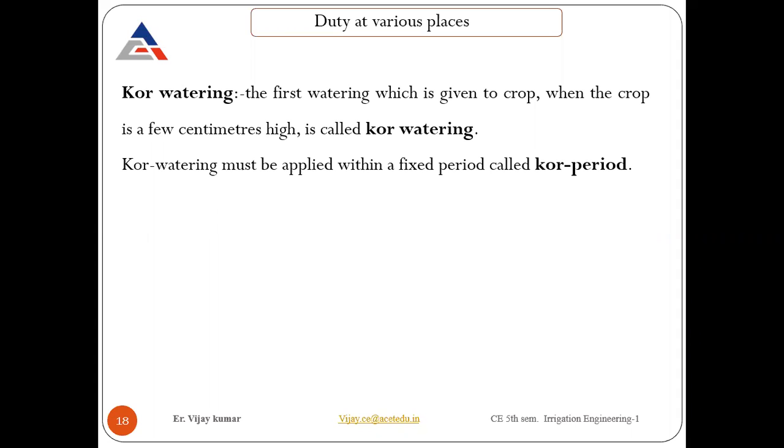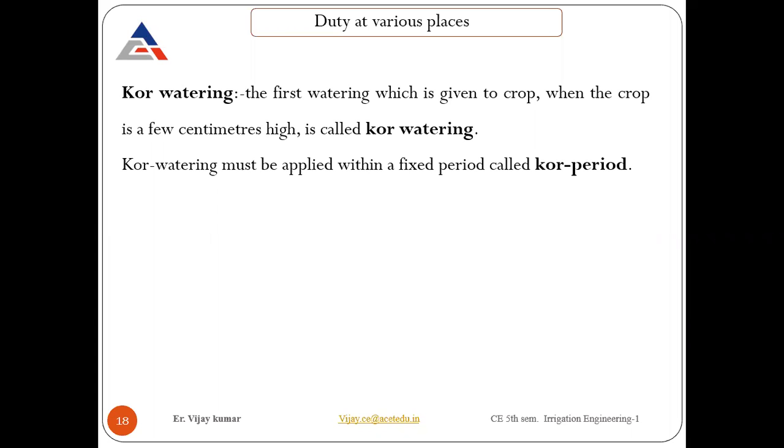Otherwise, in some dry states like Rajasthan, where we have sandy kind of soil, you need to supply water within 15 days or a week also. So the crop will be coming out a few centimeters high. In that case, the first water after sowing, which you apply after the crop reaches a few centimeters height, is considered to be core watering.